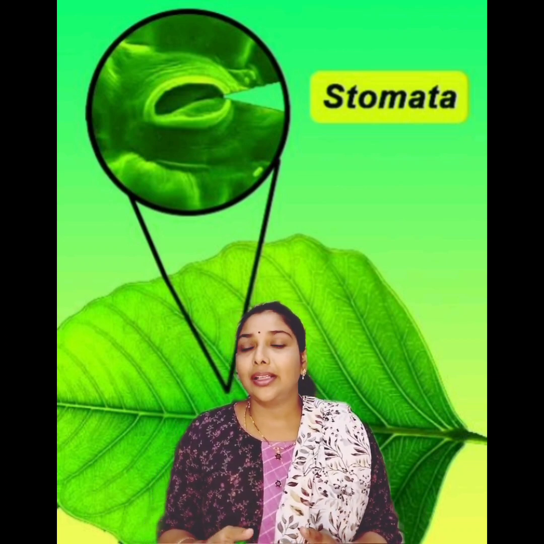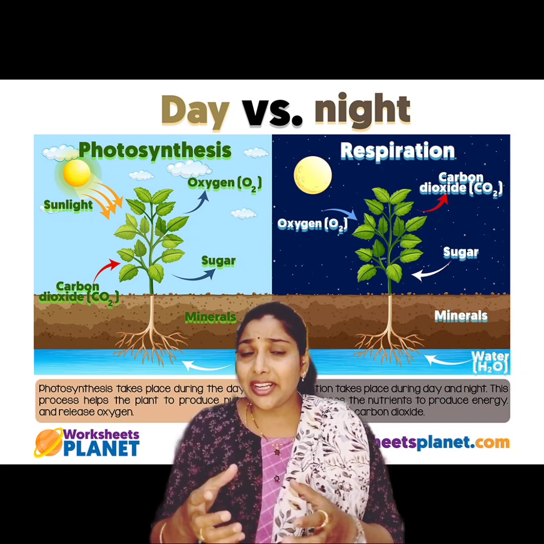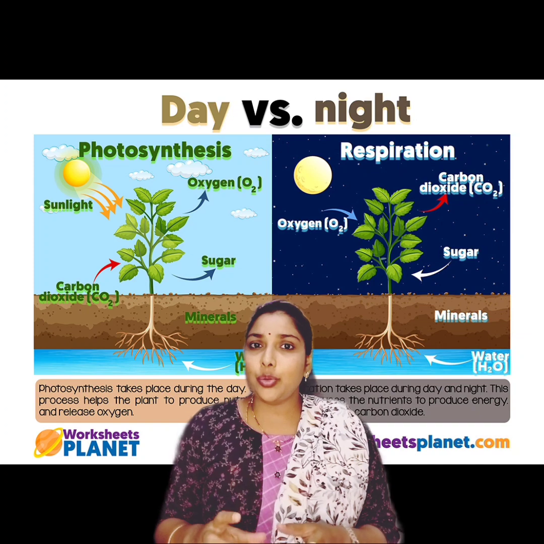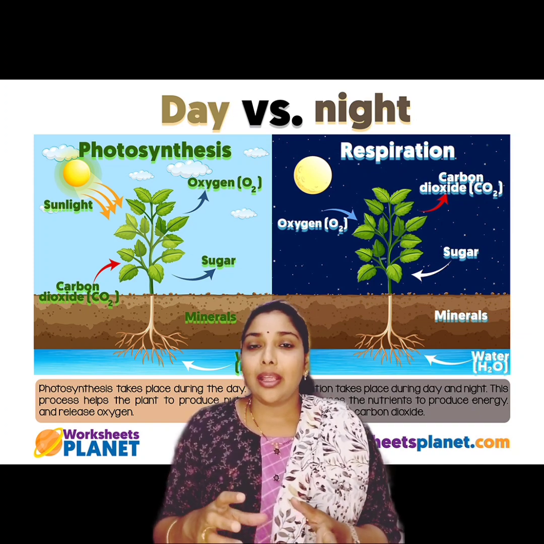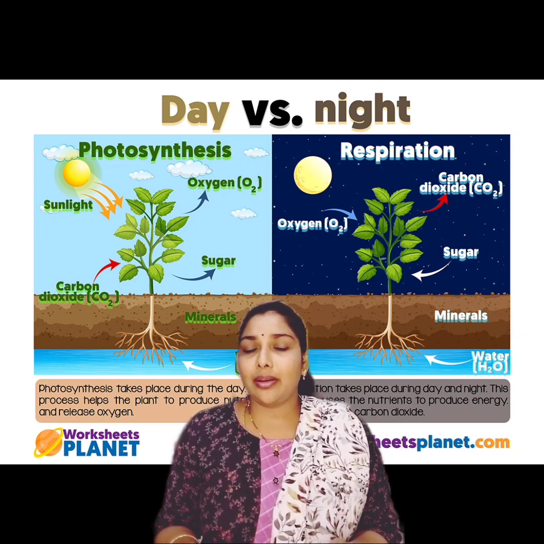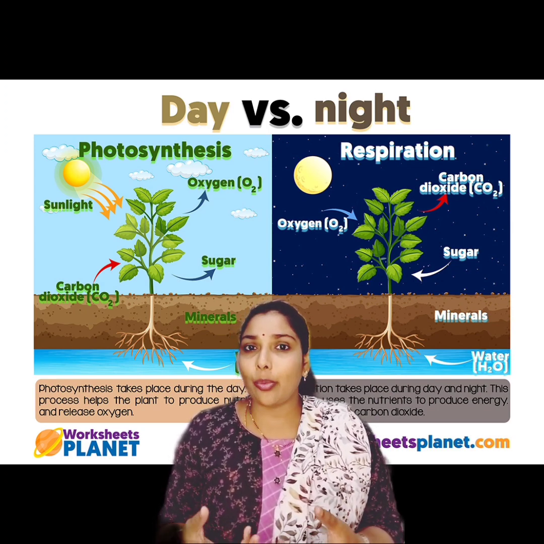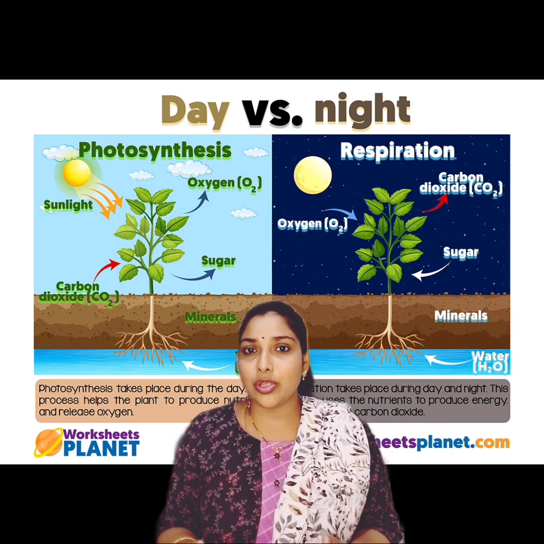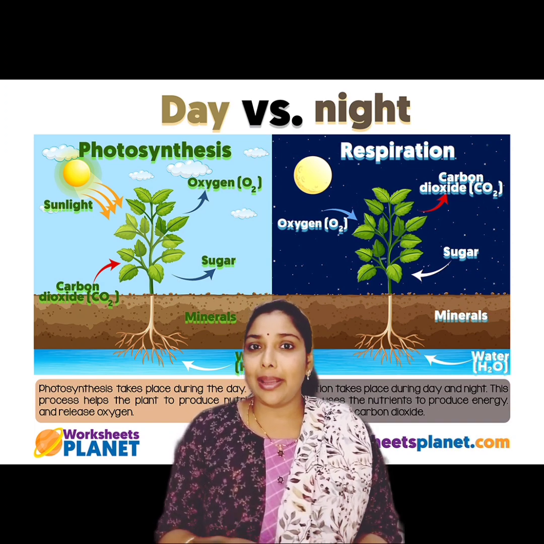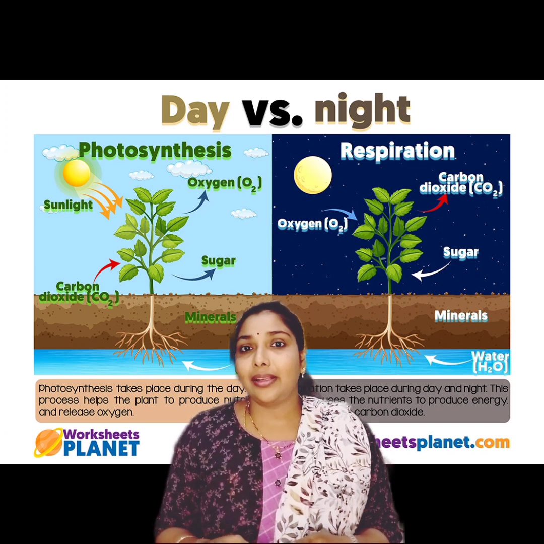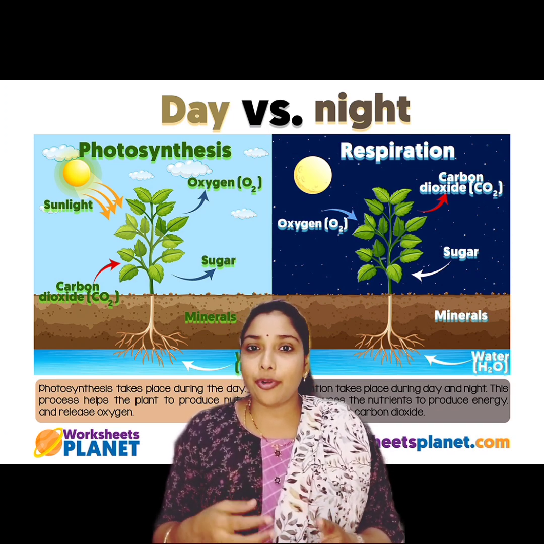We already know that. So what is happening here in plants, during the night time, they will breathe in oxygen. That means they will acquire oxygen from the atmosphere, whereas in daytime, in the presence of carbon dioxide and sunlight, they will perform photosynthesis.